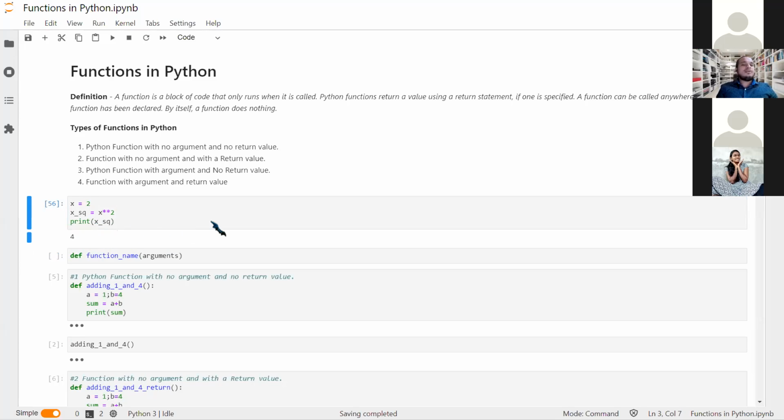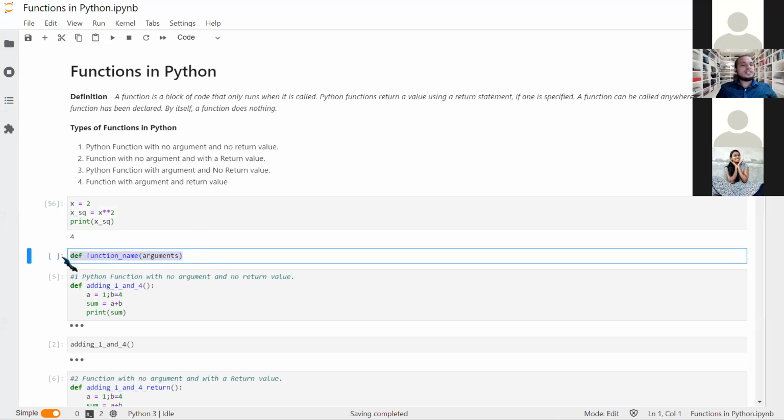Now I want to create a function which would square this thing, irrespective of whatever I give as an argument. So whatever I have mentioned till now, that is def, function name and arguments. We will say def, name some function and put some arguments.